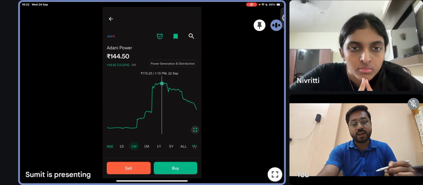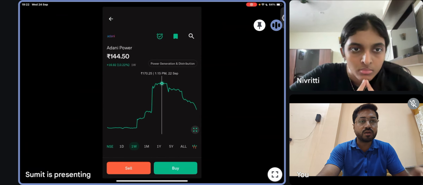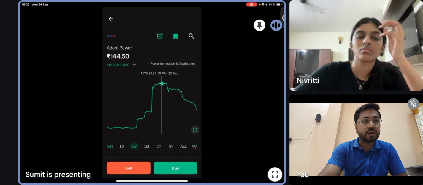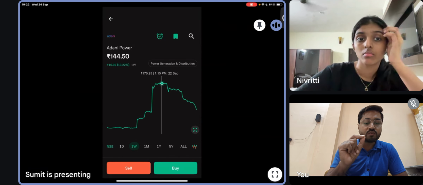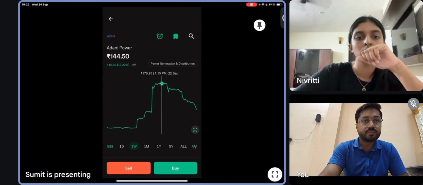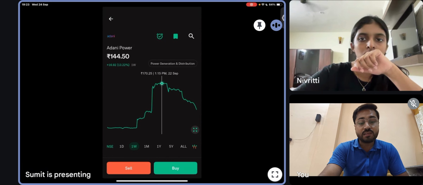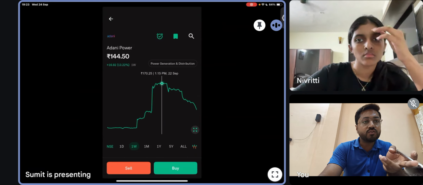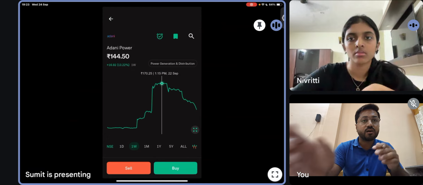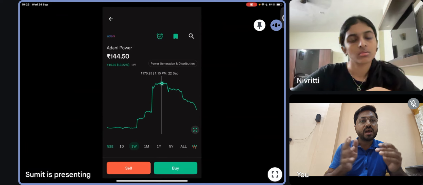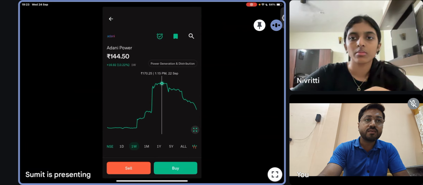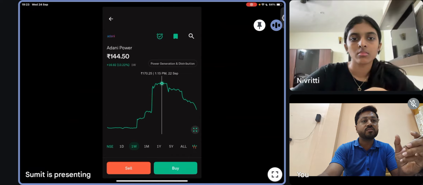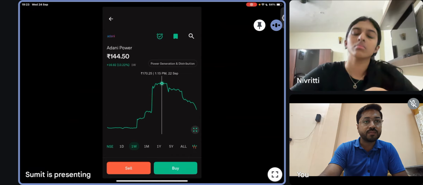On 22nd of September, if you or I wanted to buy a share of Adani Power, then I have to pay rupees 170 for one share, 170.25 to be precise. That means if you want to buy 1,000 shares, you will multiply 1,000 into 170, and that much amount will be required, and that amount is called your investment, correct?